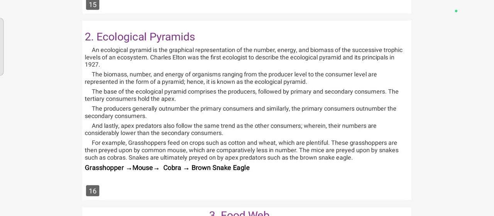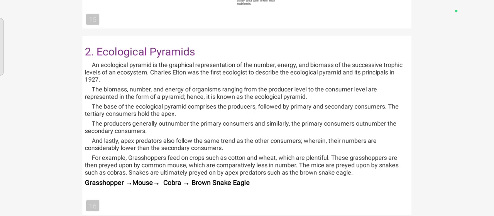So next we are going to learn ecological pyramids. Pyramids are graphical representations of the number, energy, and biomass of the successive trophic levels of an ecosystem. Charles Elton was the first ecologist to describe the ecological pyramid and its principle in 1927.